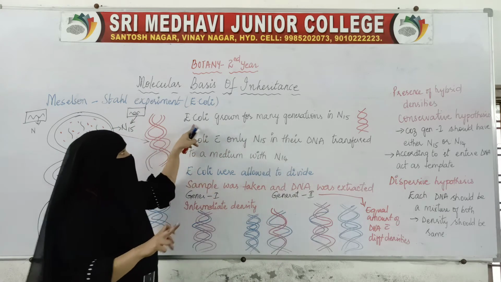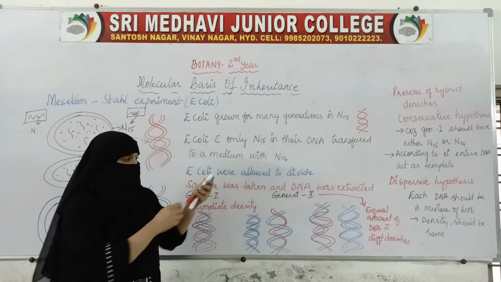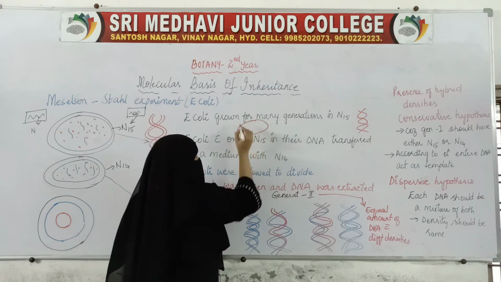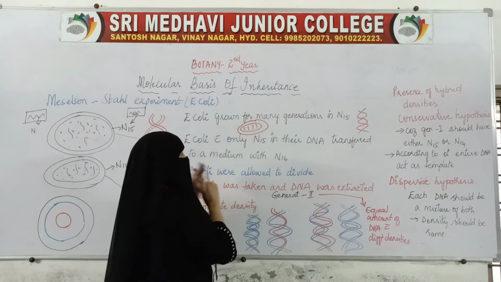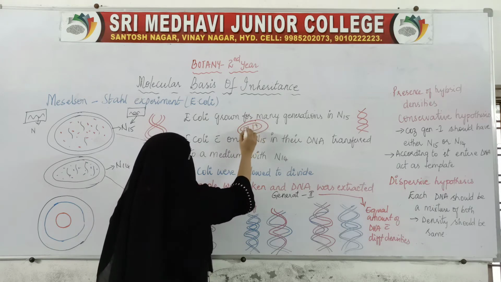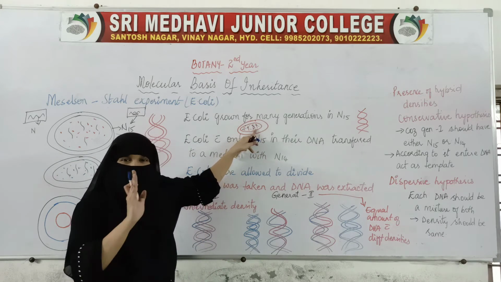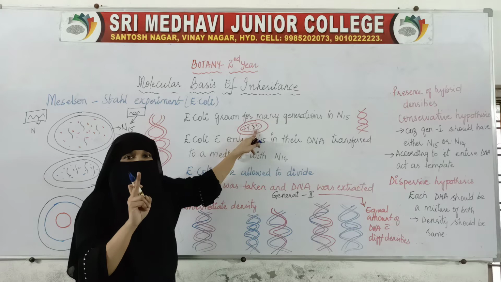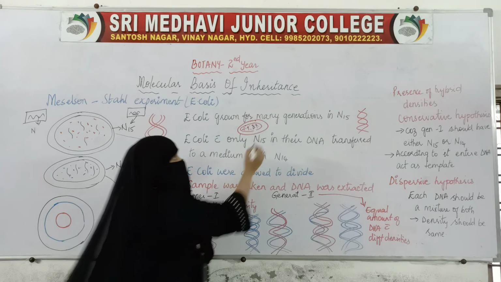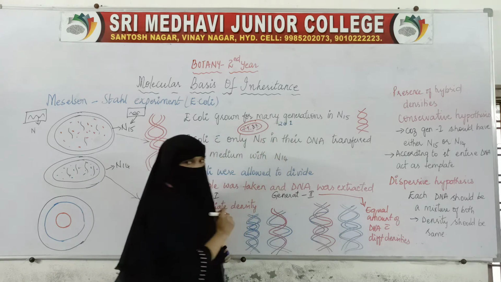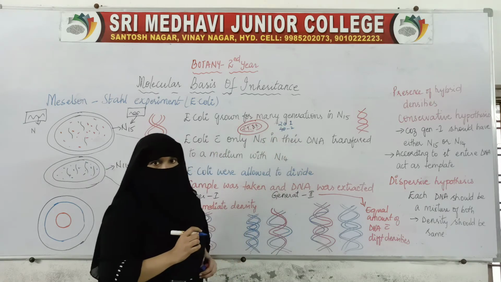E. coli was grown for many generations in N15 medium. We all know E. coli takes 20 minutes to divide. For one generation it will take 20 minutes. Within 20 minutes we get one generation. Then the second generation, after 40 minutes, you get the second generation.